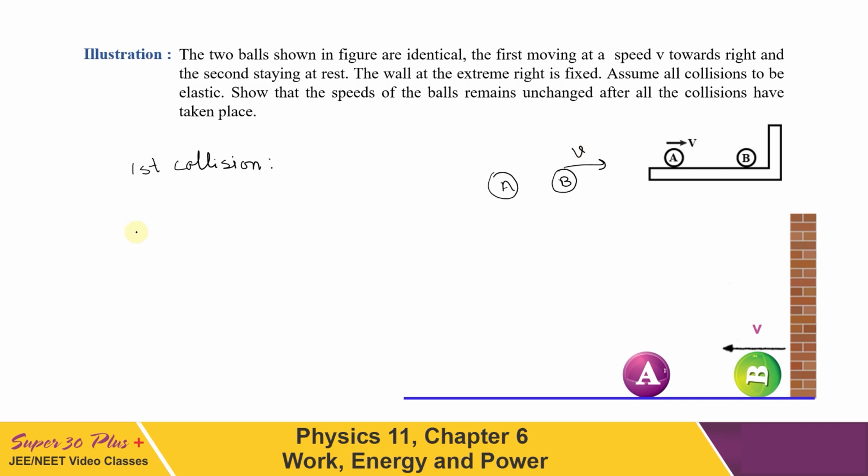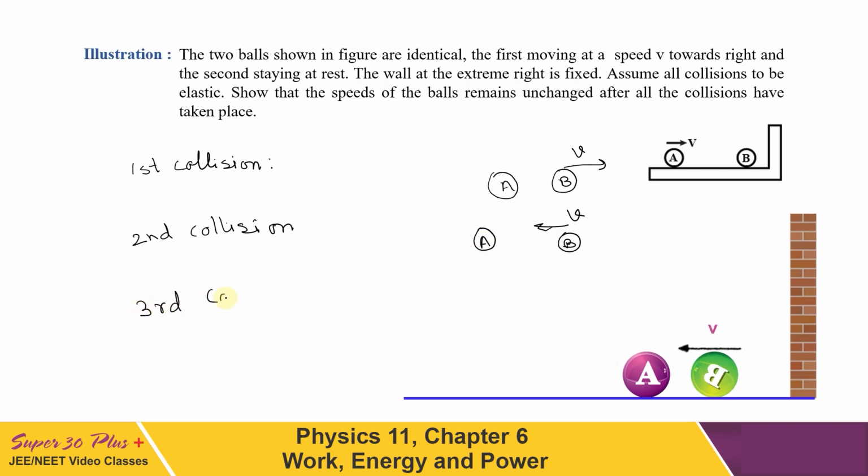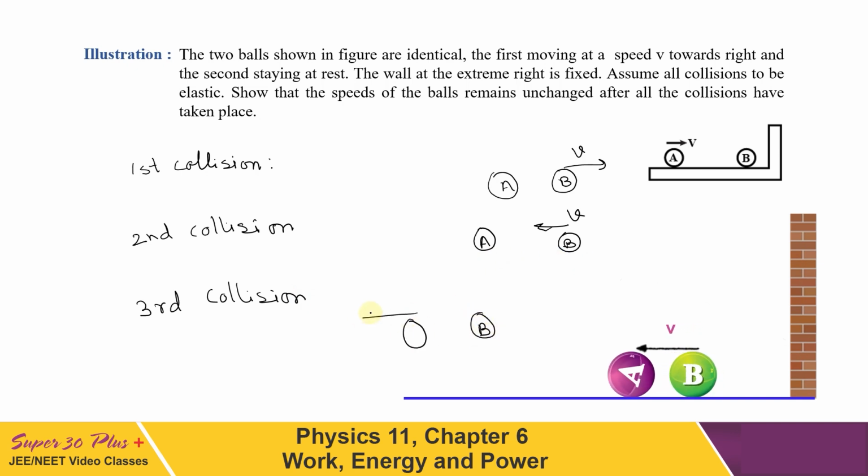If I consider the second collision, this collision is between ball B and the wall, and this being elastic, B will come back with speed in the opposite direction and the same magnitude. Now this is the position of B. A is still at rest. Now let us consider the third collision. B is moving towards A and A is at rest, so again there will be an elastic collision, both being of the same mass. So B will come to rest and then A will start moving with the same speed v but towards the left.